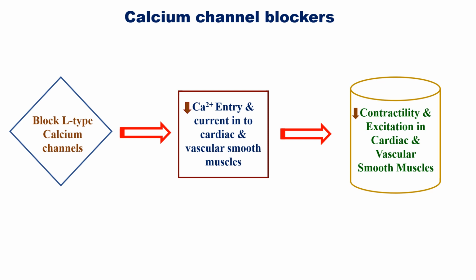This decreases oxygen demand by the heart and decreases workload on the heart, and finally angina can be treated.